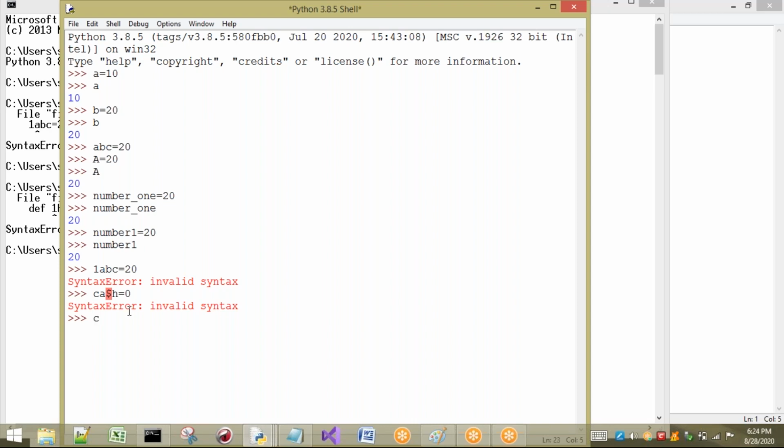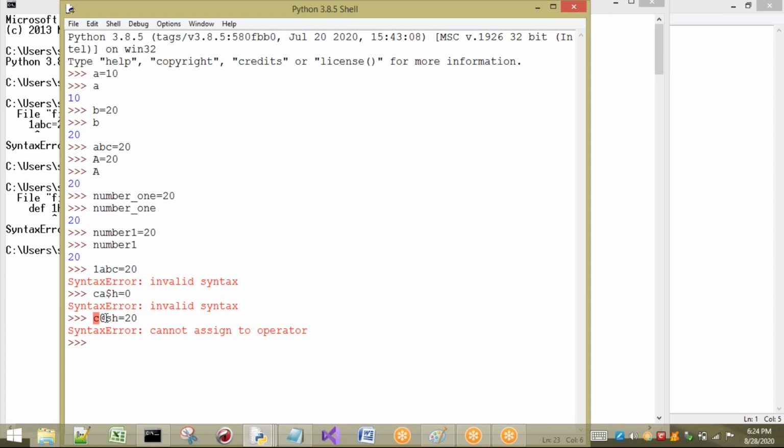Let us take one more thing. At the rate, I will take. Is it possible? Cannot assign to an operator. Okay, so it is not possible. At the rate is also not possible. Here, see, two different errors are there. Here it is invalid syntax, and here it is cannot assign to an operator, because at the rate is used in decorators. In our course, there is the decorators concept, and there we are going to use this one. When we go to that concept, we can understand. Anyway, here in identifiers we should not use this symbol.